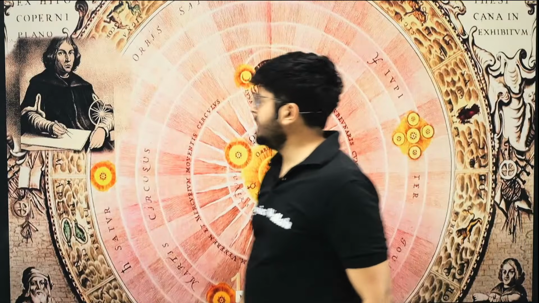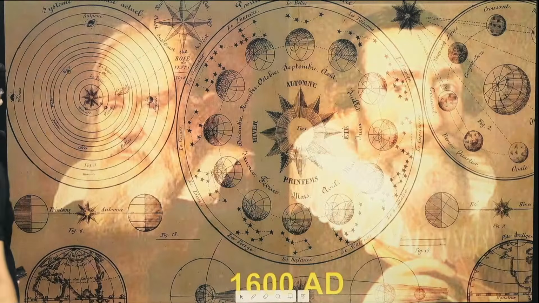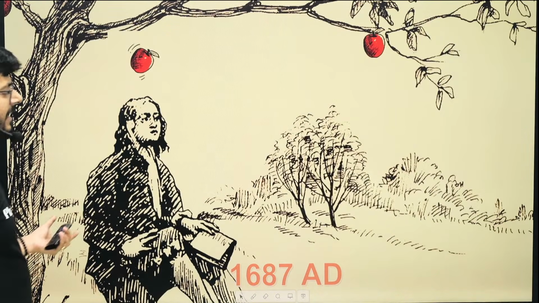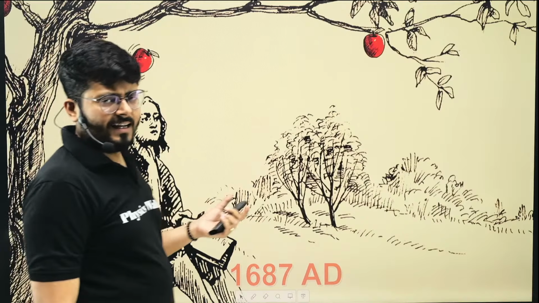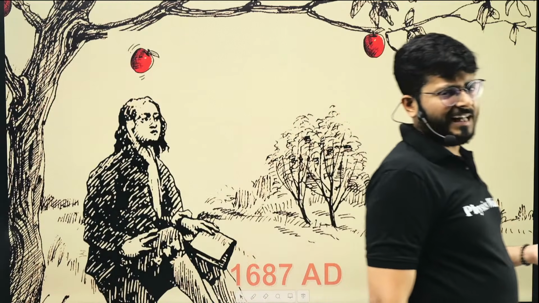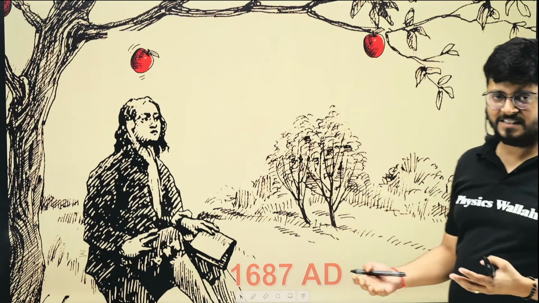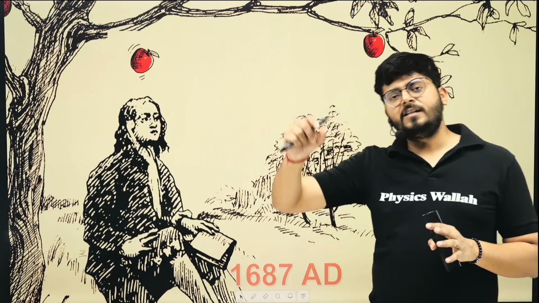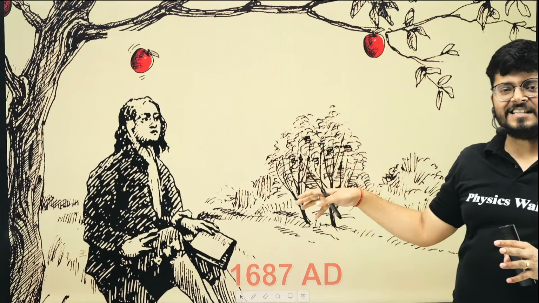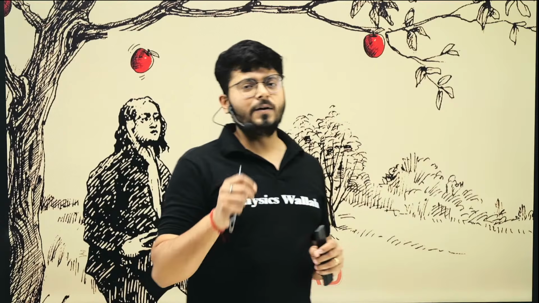So a lot of things happened in that line of action, right? And then Newton was sitting in a tree, and one day he got struck by an apple, very famous story, and that's how the laws of gravitation came into the picture, right? So there are a lot of dots that we have to connect so that we can study this chapter, and we will talk about each of those dots, right?